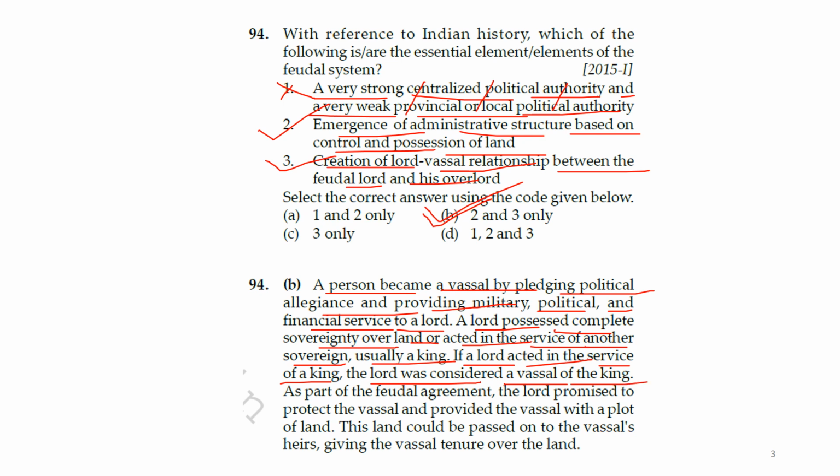The same thing is written in the statement. As part of the feudal agreement, the lord promised to protect the vassal and provided the vassal with a plot of land. This land could be passed on to the vassal's heirs, giving the vassals tenure over the land. It is self-explanatory, just read it twice and you will understand. The answer is B.